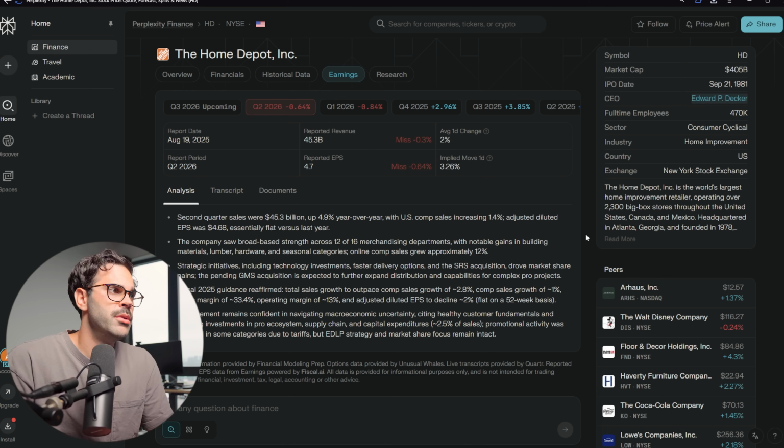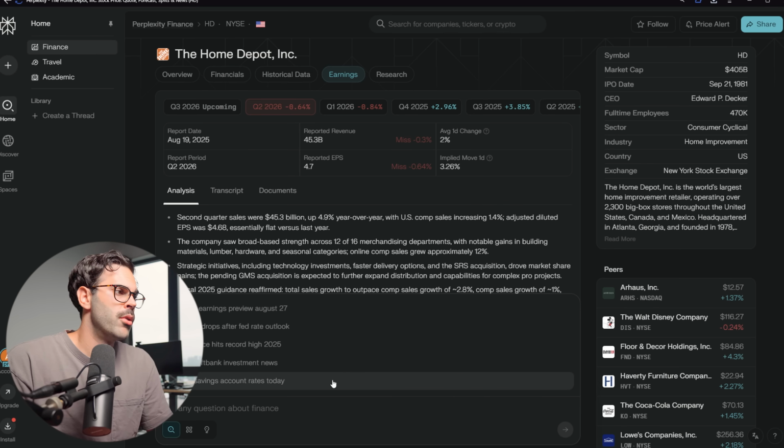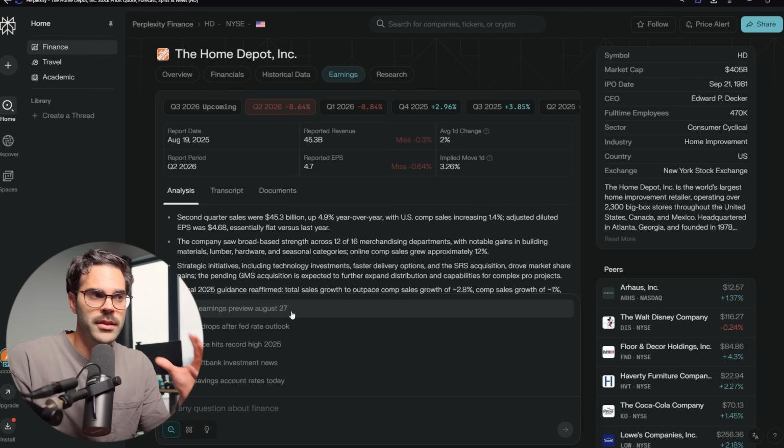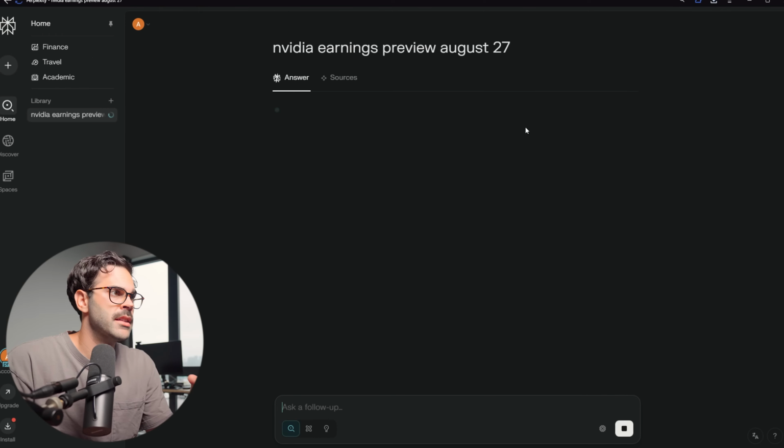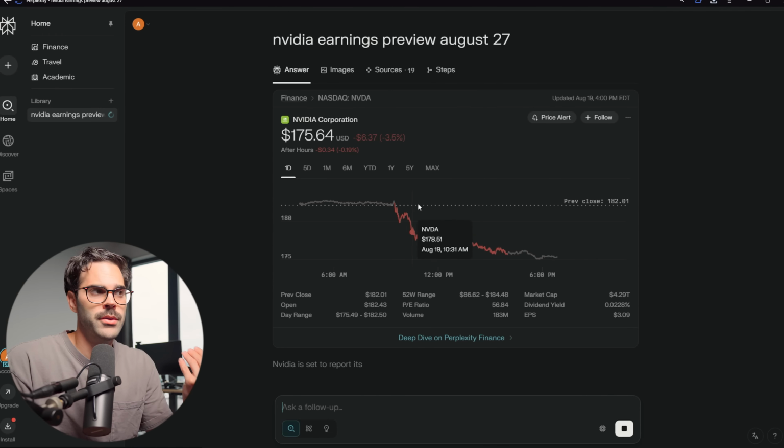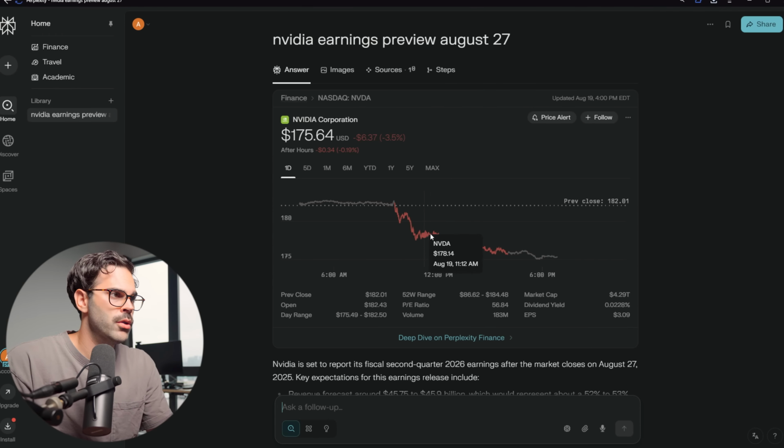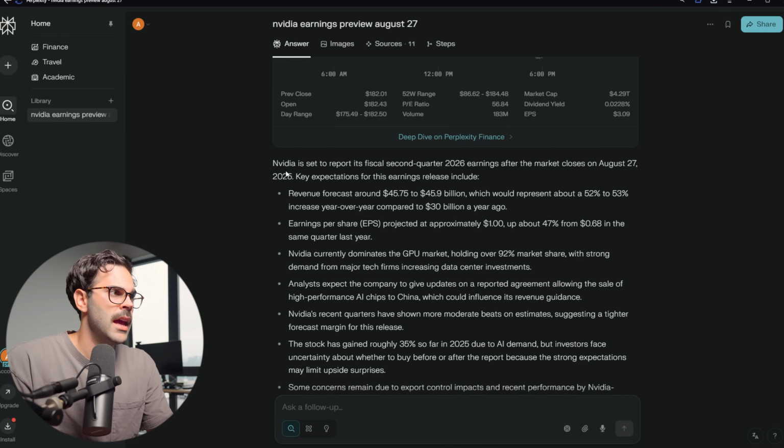So it really helps you do a lot of research, and you can prompt, like you can see the NVIDIA earnings preview. So it's really based on the stock. When you select something, it's going to show you in a manner that it understands what you're looking for. It's going to show you a chart like you can see over here, and also what is going to be important for the upcoming earnings.